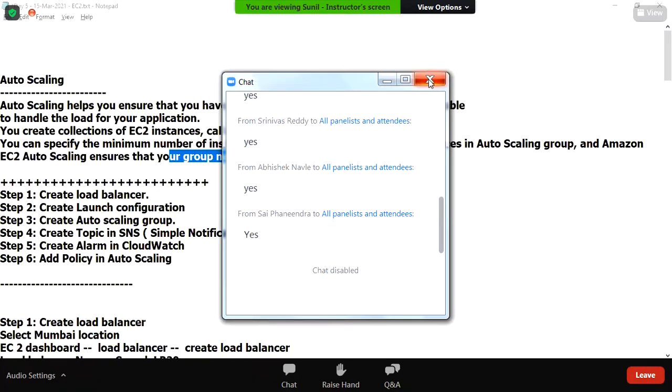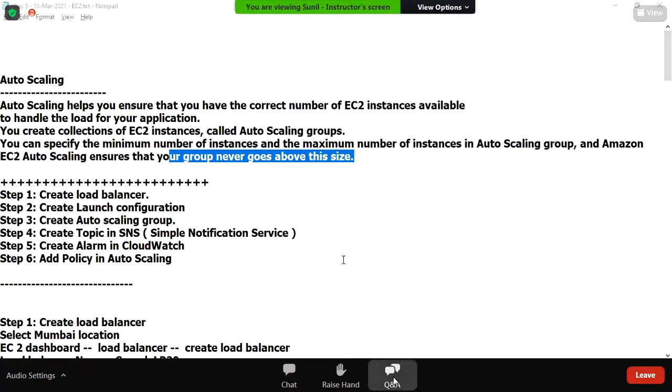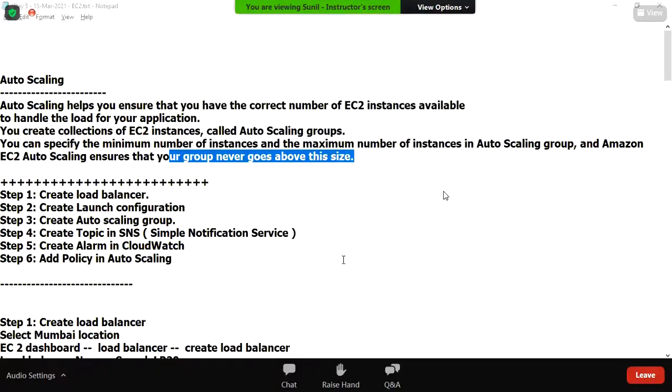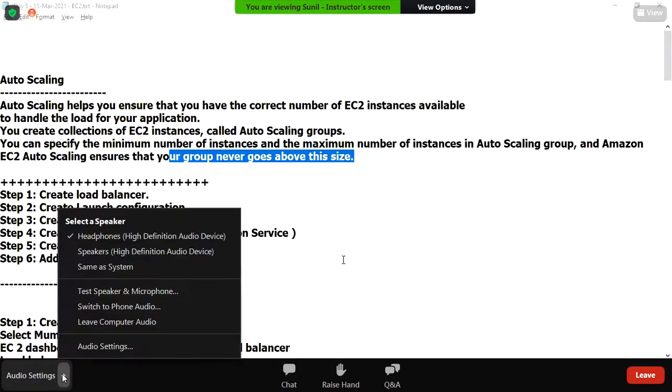Raj Kumar Punjabi. Hello, good morning, Sunil. Good morning, Raj. How are you? I'm doing well. How are you doing? I'm also good. Clear about the auto scaling theory, what we have discussed?